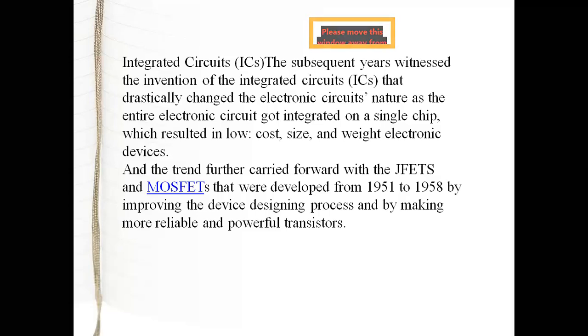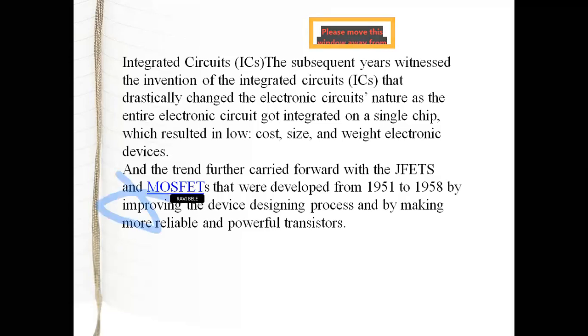Due to that, electronics changed drastically. There were a lot of changes in the electronics industry when integrated circuits got developed. But after that, another device, a modification of integrated circuits, came, which you can call the FETs. That is the JFET, junction field effect transistor.